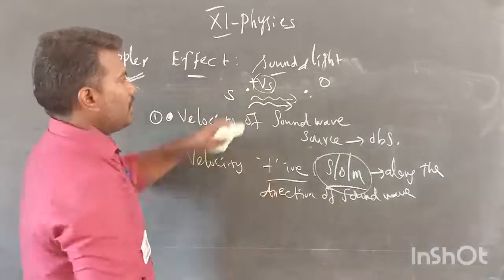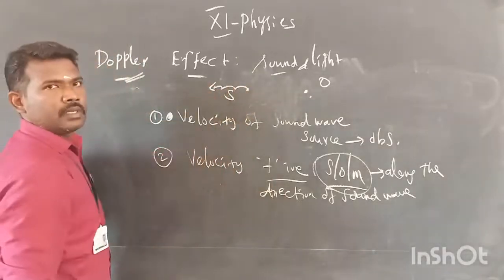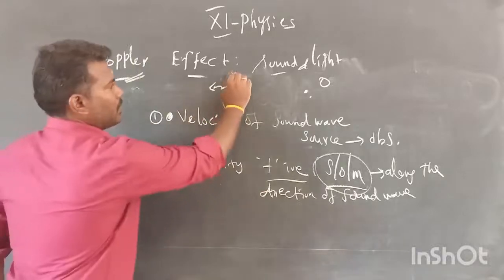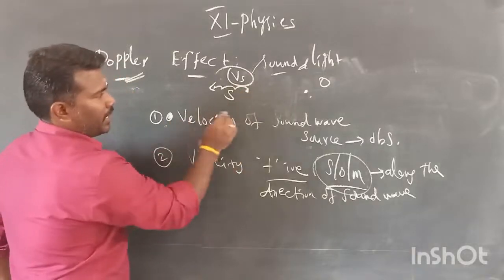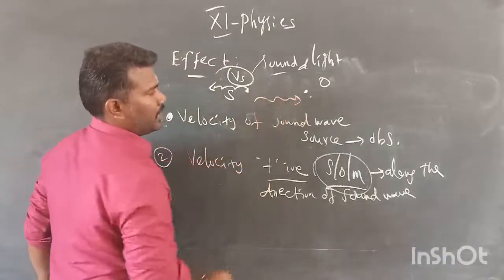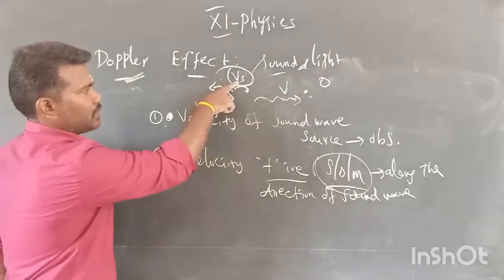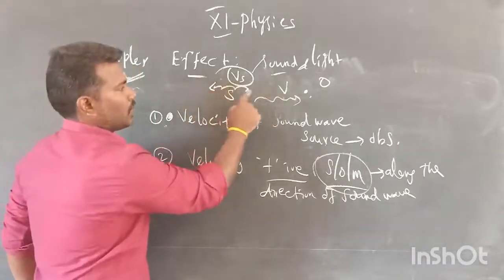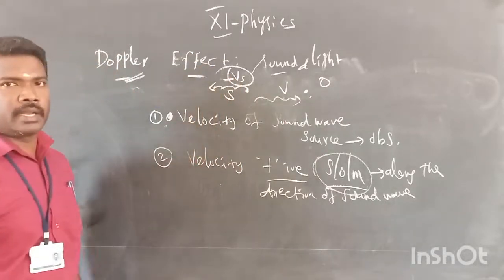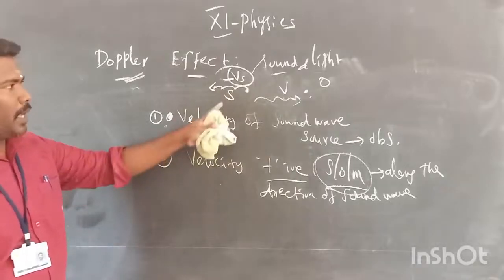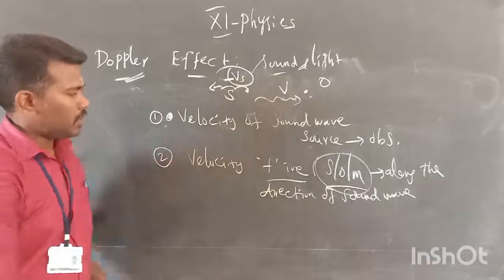Otherwise, if the source is moving away from the observer with the velocity Vs, but as per the first condition the sound wave is moving like this. Here V is the velocity of the sound wave, Vs is the velocity of the source, and both of them are in opposite directions. So you should take the Vs value as a negative quantity. We can apply this condition for the observer also. Okay, so this is the second one.